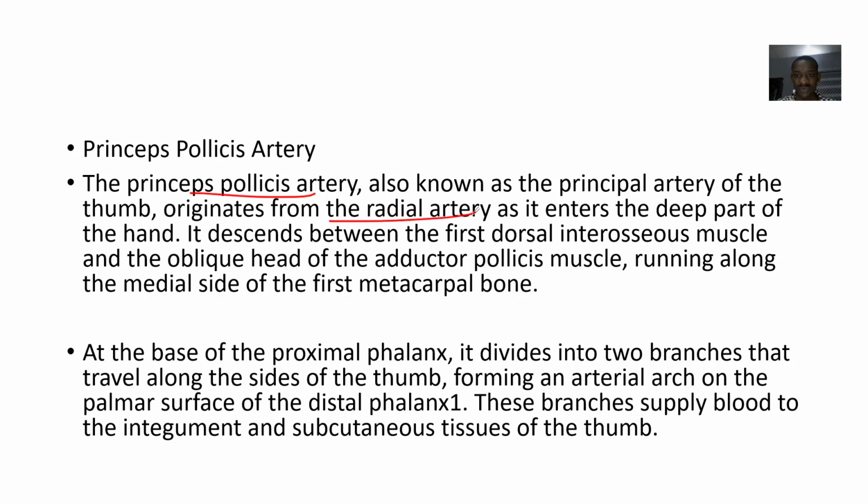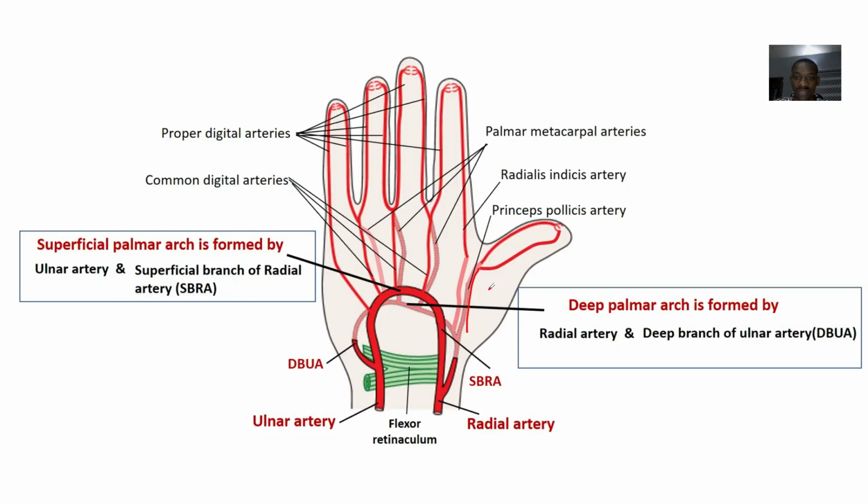It originates from the radial artery as it enters the deep part of the hand. It descends between the first dorsal interosseous muscle and the oblique head of the adductor pollicis muscle. So it runs along the medial side of the first metacarpal bone. Alright, medial side, first metacarpal bone.